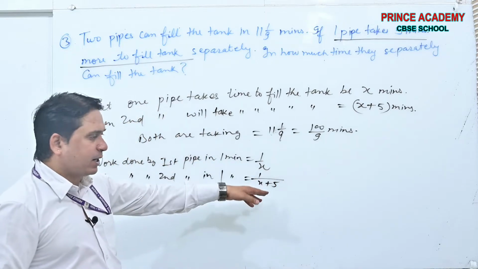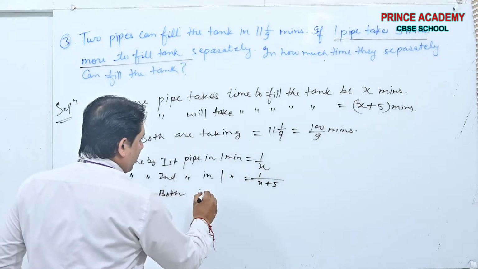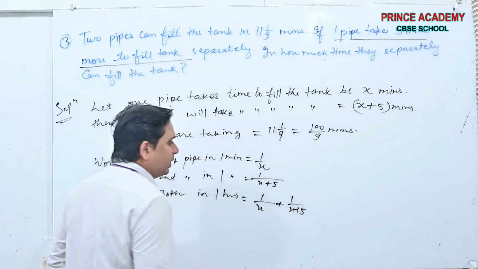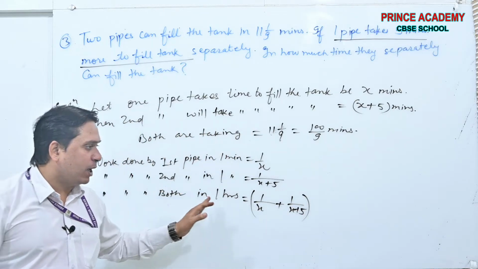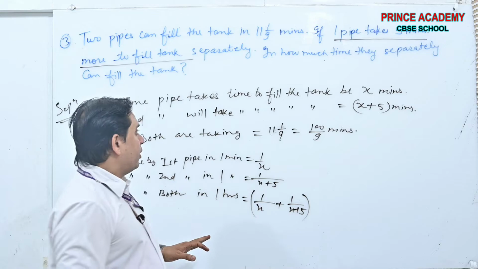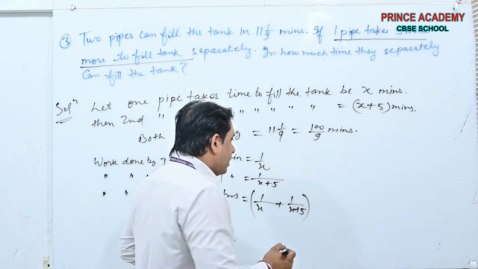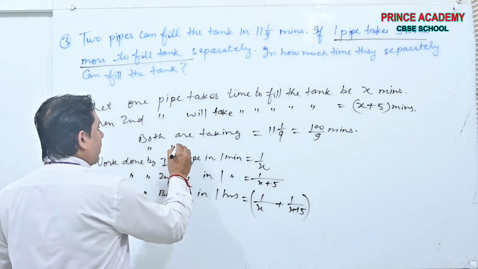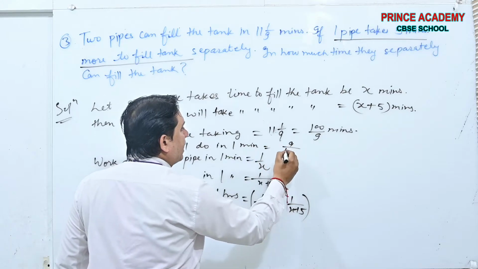Work done by both in 1 minute is 1 by X plus 1 by X plus 5. This is the work. But both will do 9 by 100 of the work in 1 minute.